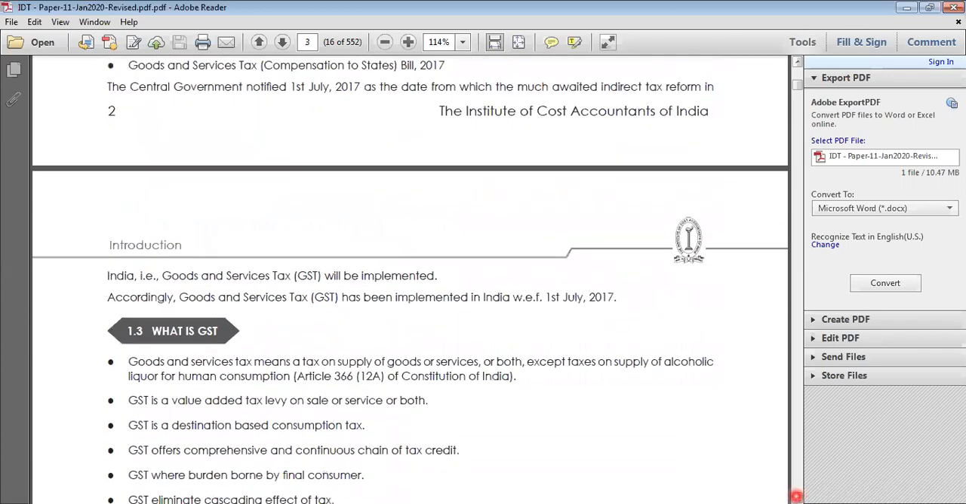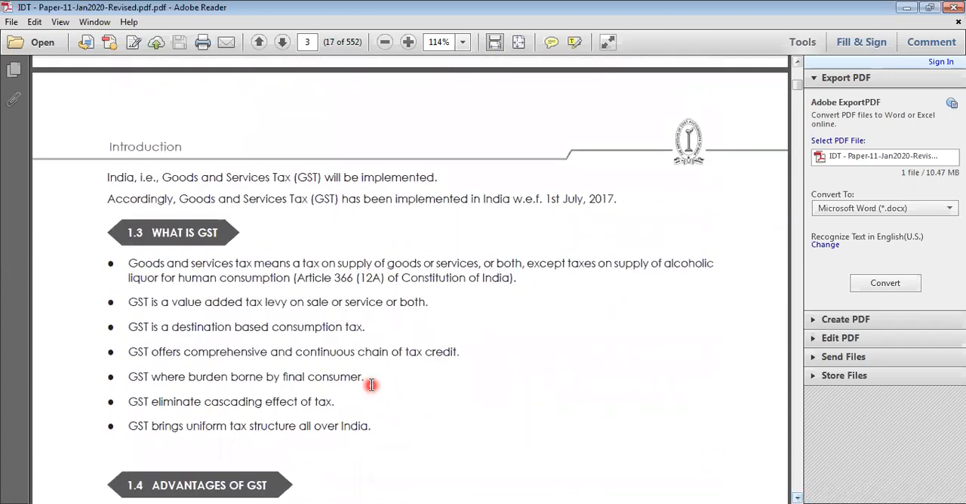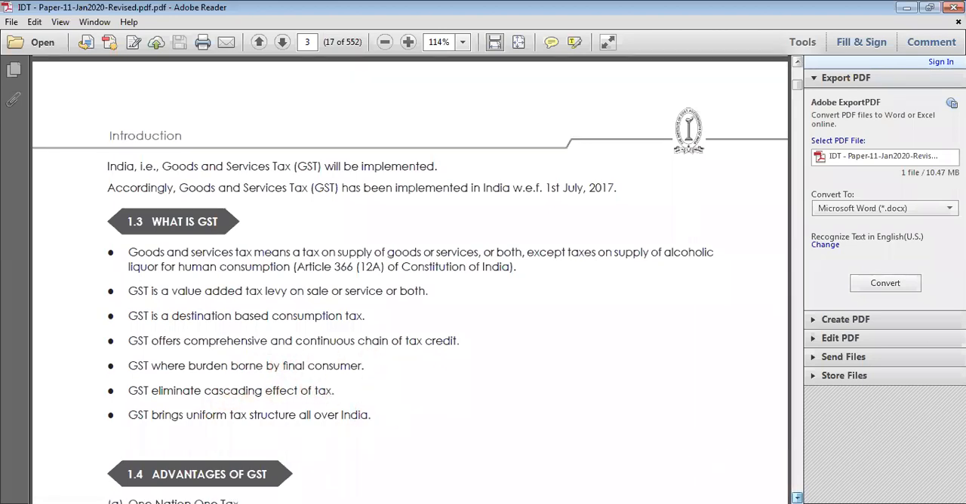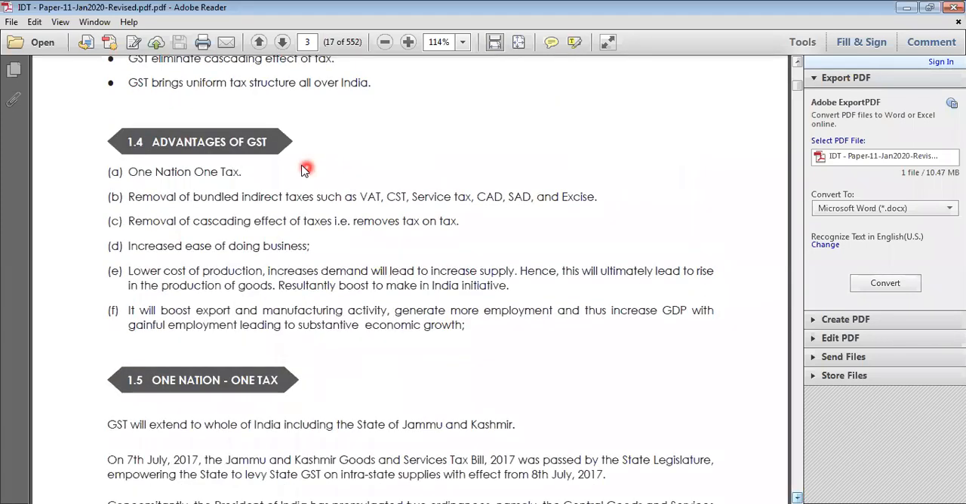Next, we looked at what is GST. We are understanding about the GST. GST is a value-added tax. For the final customer, there is no cascading effect. We are also understanding the advantages. One nation, one tax. In registration, multiple registration has been avoided. Cascading effect has been avoided.